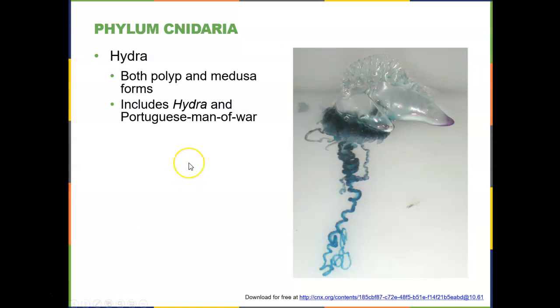Then we move on to the last group, the hydra. So hydra exists both in a polyp and medusa form. So they can exist as a medusa and then move on to the polyp form, where they affix themselves to the ground of underwater. This is primarily freshwater and mostly sessile. So when they go into their polyp form, they stay that way.